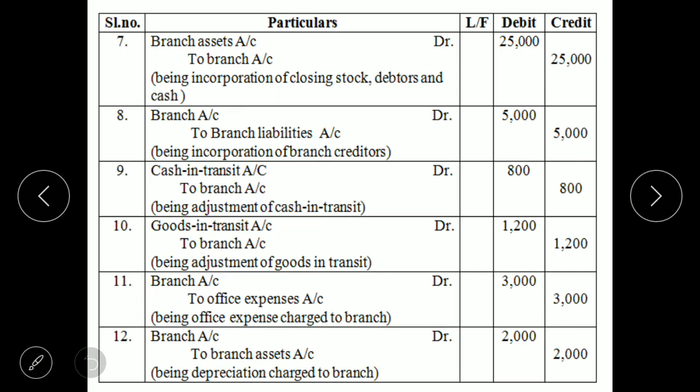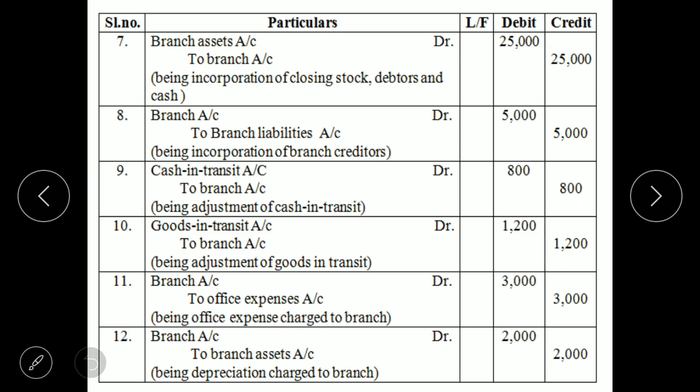Next we need to consider branch assets and branch liabilities. So the seventh journal entry is branch assets account debit to branch account. Narration: being incorporation of closing stock, debtors and cash 25,000. Next one, branch account debit to branch liabilities, that is incorporation of branch creditors 5,000. So till here journal entry number 8, these are all the incorporation entries. We have made all the incorporation entries.